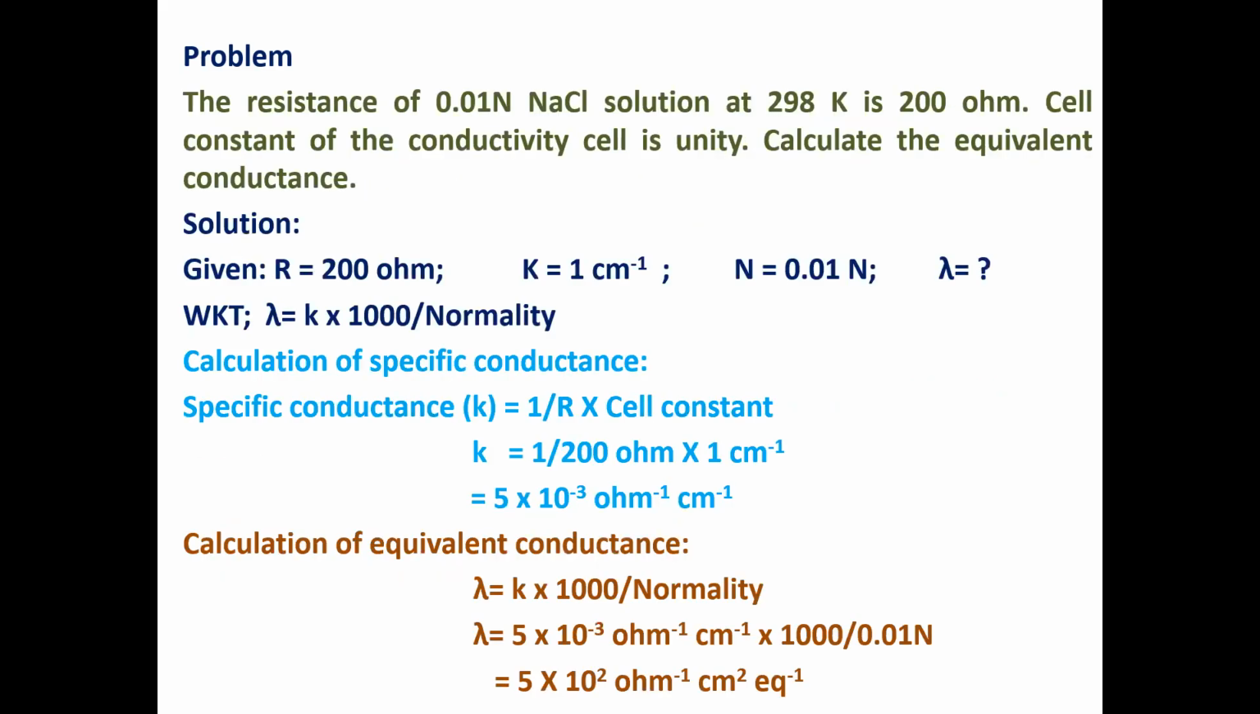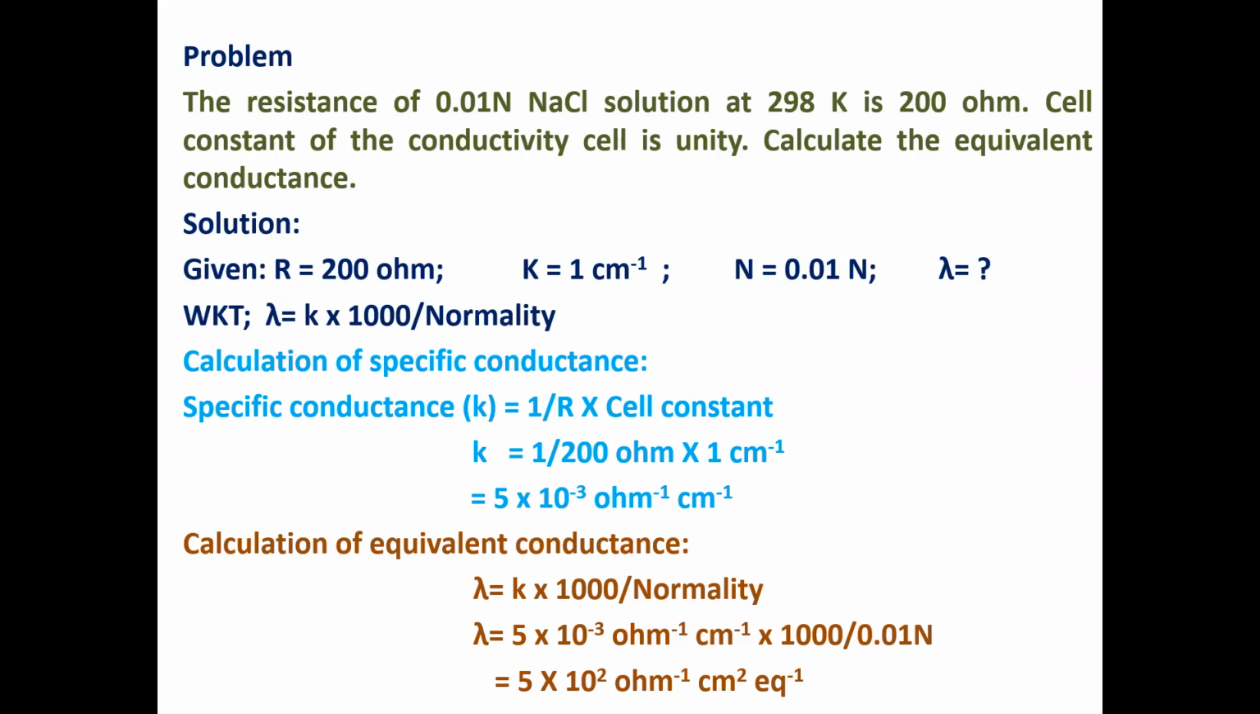Another problem based on the above theory. The resistance of 0.01 normal NaCl solution at 298 Kelvin is 200 ohm. The cell constant of the conductivity cell is unity. Calculate the equivalent conductance. Here, the need of the problem is calculation of equivalent conductance. Some parameters are given. R is equal to 200 ohm, that is the resistance. K is equal to 1 centimeter inverse. The normality of the solution is 0.01 normal.